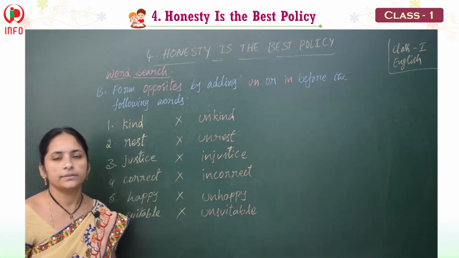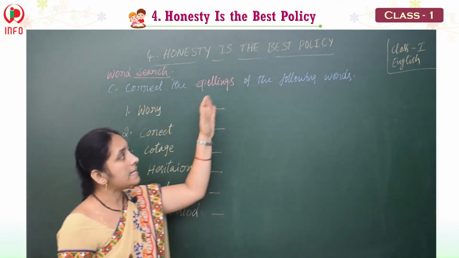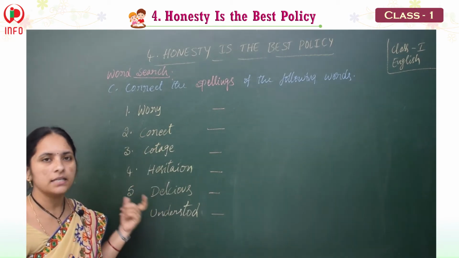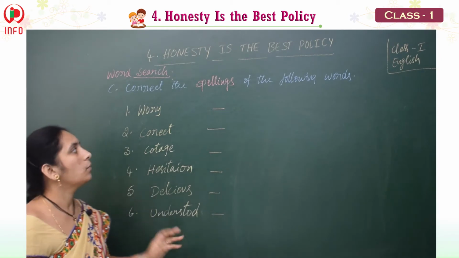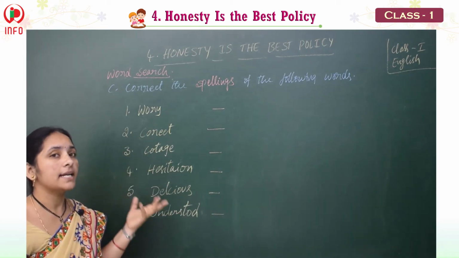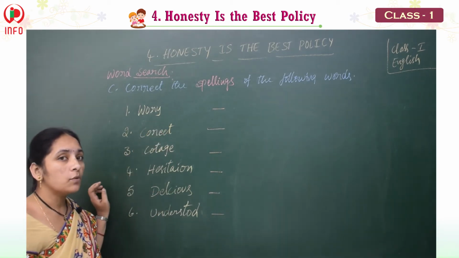Let's see the next one. See children, in this we have to correct the spellings of the following words. Here they have given wrong spellings, wrong words. For that we should write the correct spellings here. What are those? The pronunciation we get is the same, but some letters are missed in the spelling. That we should write. What is this first one?